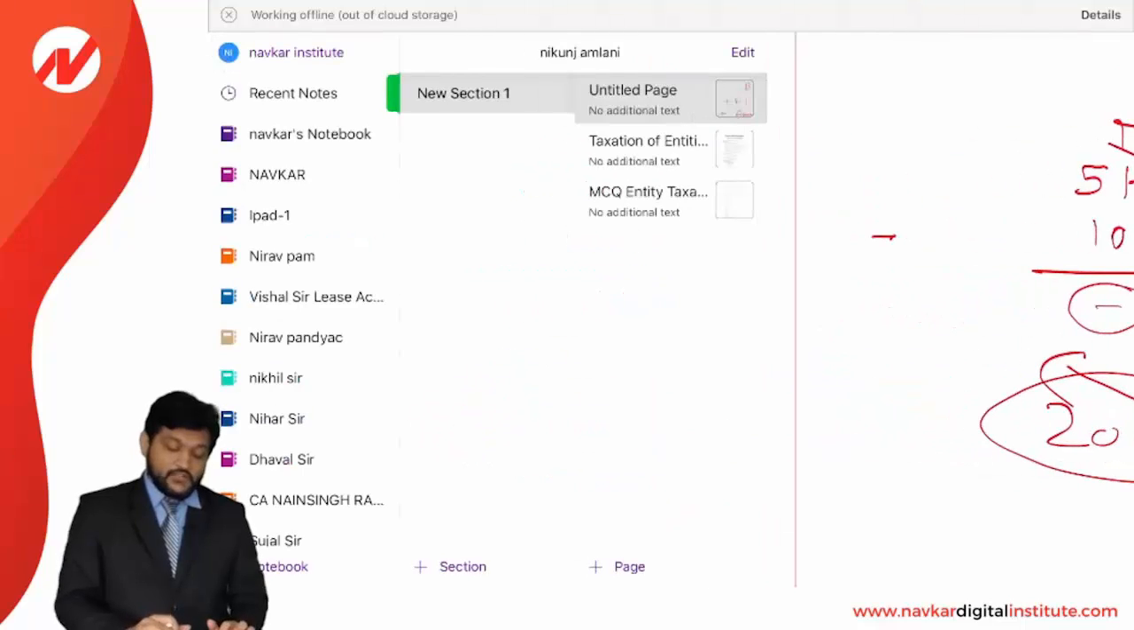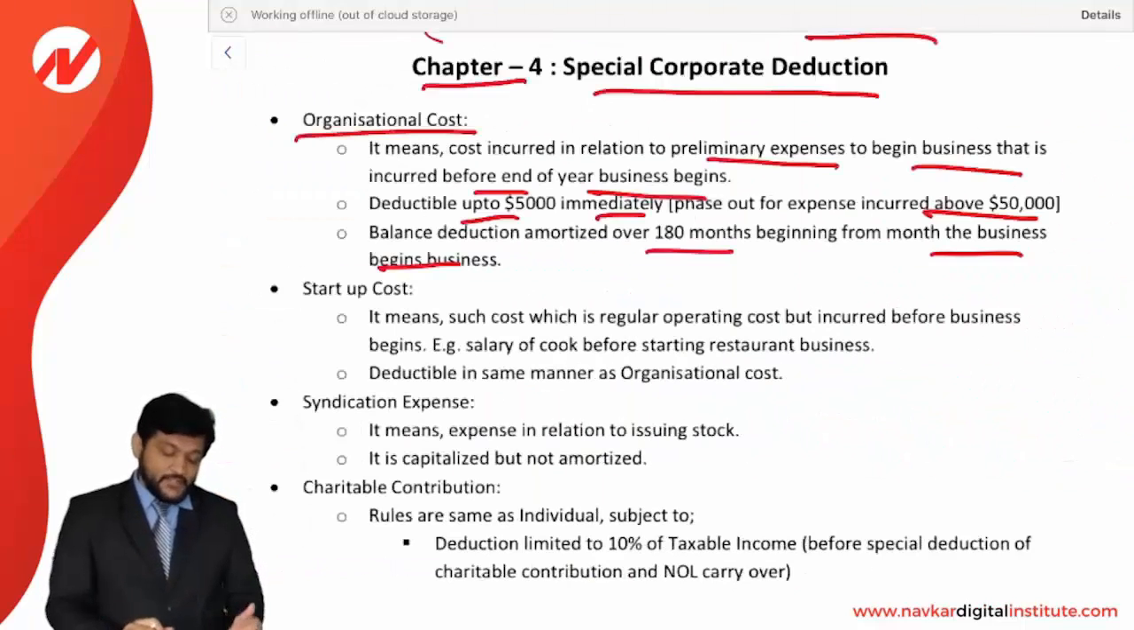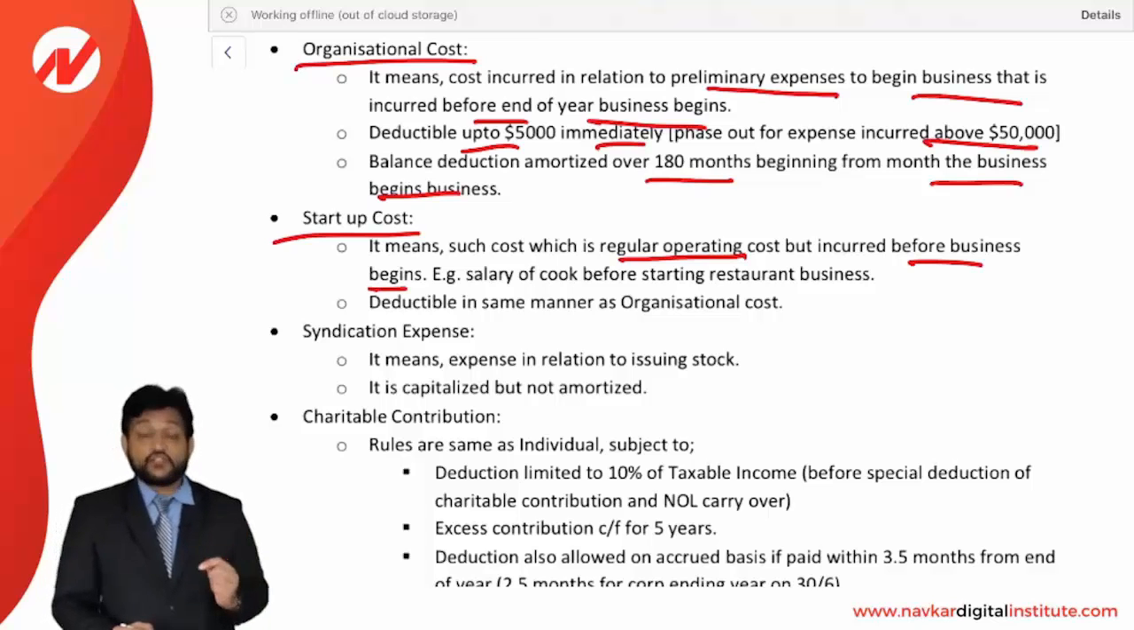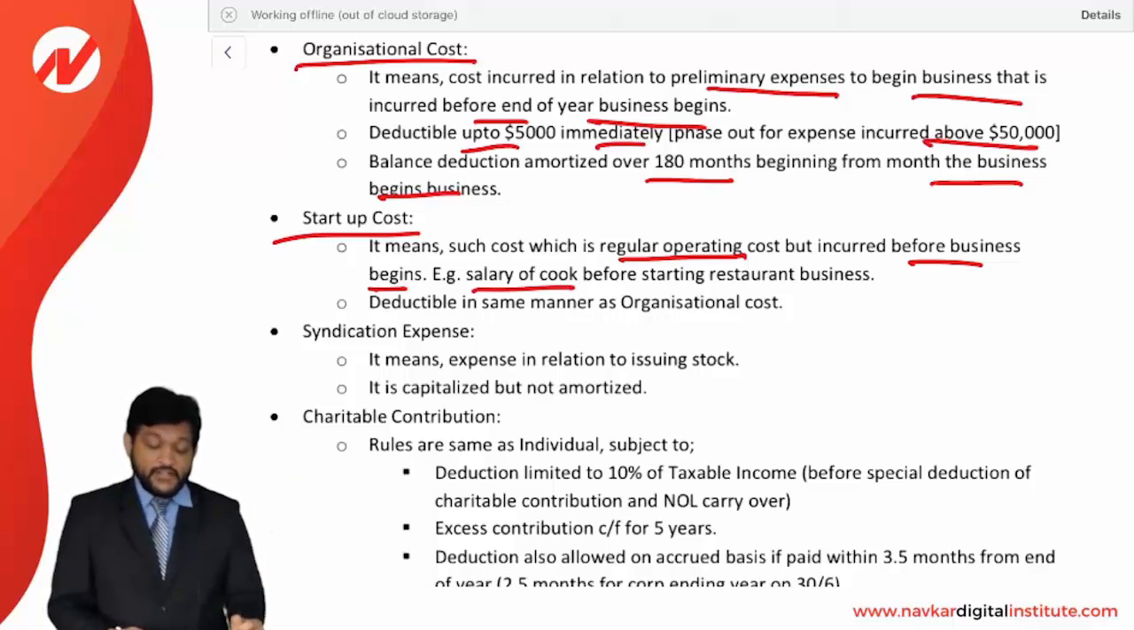Okay, so this is the rule for organization expenses. Next is the startup cost. What is a startup cost? It means a cost which is a regular operating cost but incurred before the business begins, like the salary of a cook before starting a restaurant business.